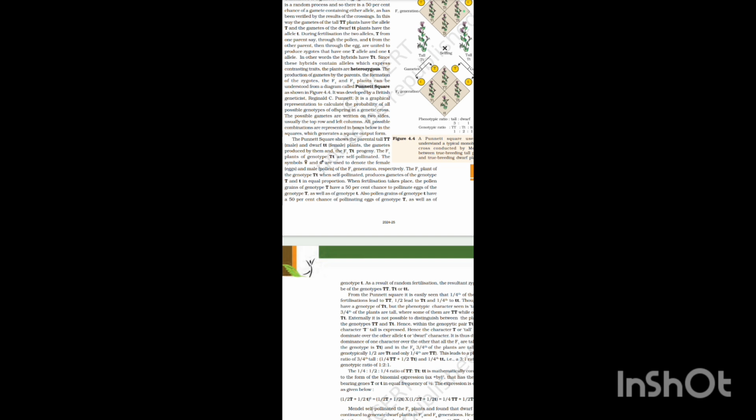The symbols male and female are used to denote the male pollen and female eggs of the F1 generation respectively. The F1 plant of genotype Tt, when self-pollinated, produces gametes of genotype T and t in equal proportion.